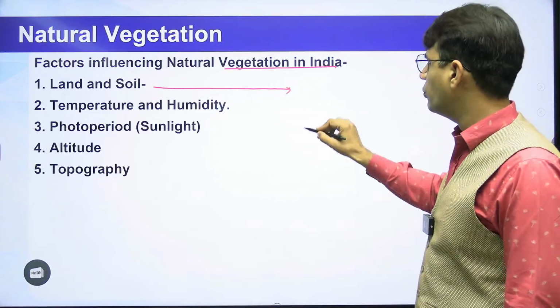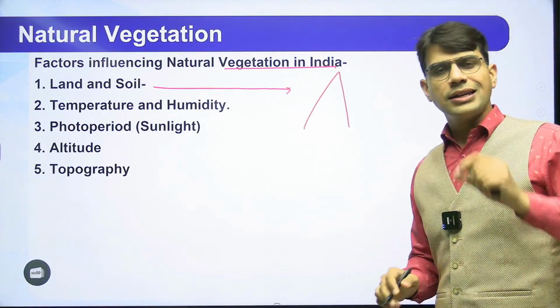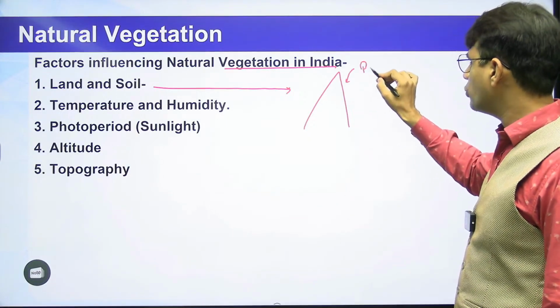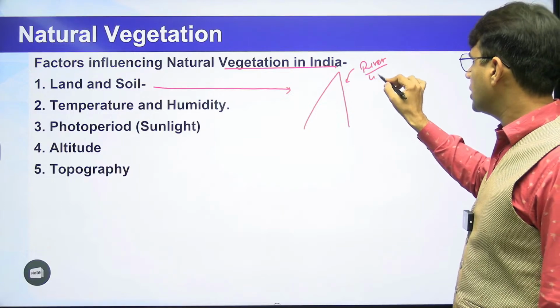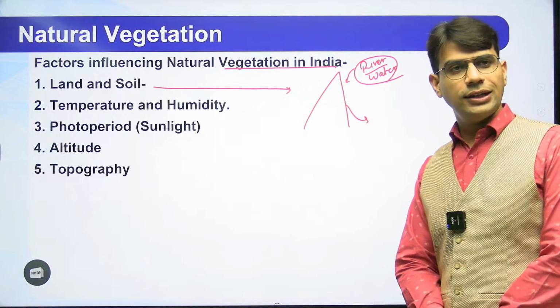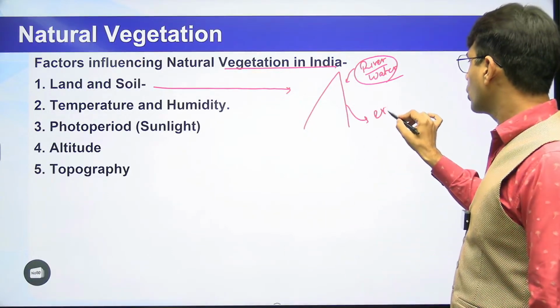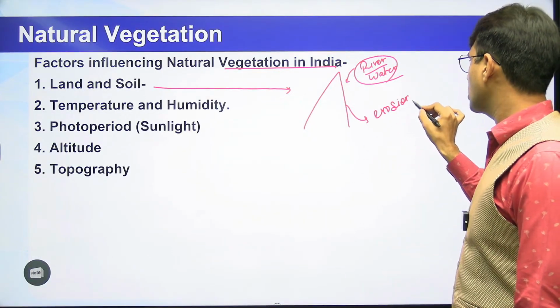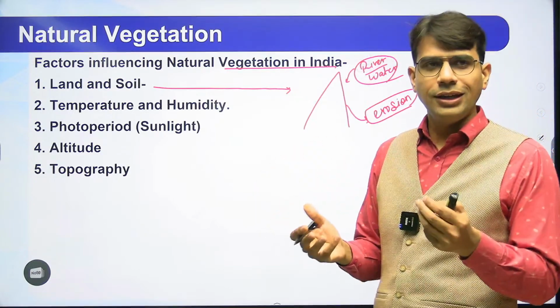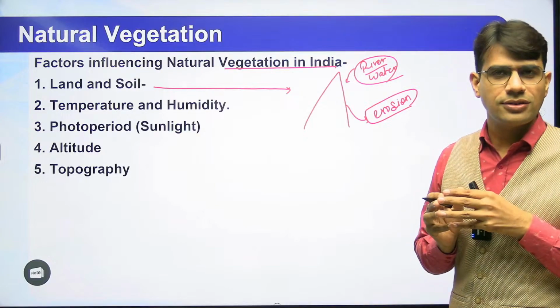Let's say there is a mountainous area. If there is a mountain in an area, obviously the river water will move with a higher speed. If the speed of river water is high, definitely there will be more erosion, and if there is more erosion, definitely the soil character will totally change.